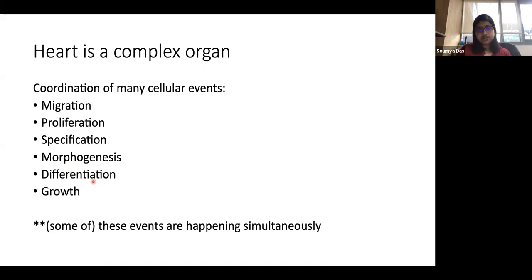And there is also differentiation. Of course, the cells that give rise to different types of cells in the heart are multipotent. So they have to undergo differentiation and transdifferentiation in order to make this complex organ, right? And then, of course, as the embryo develops, there is growth of the organ that adds more complexity to the organ. So these are some of the many things that are happening, and most of them are happening all at the same time. So it is pretty complicated, but let's see how that goes.